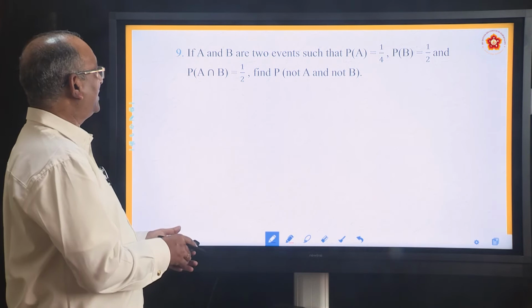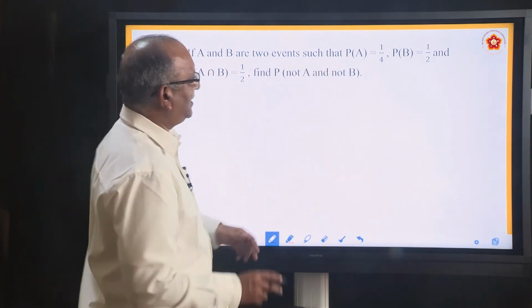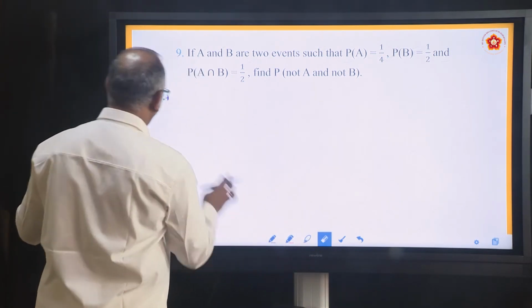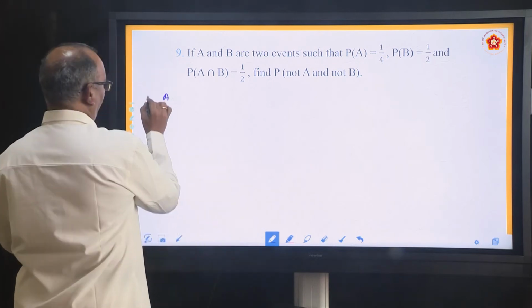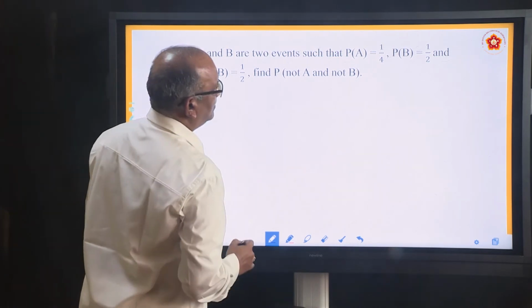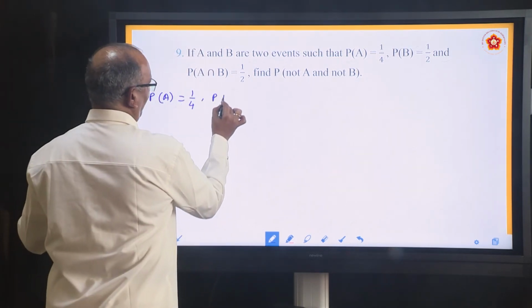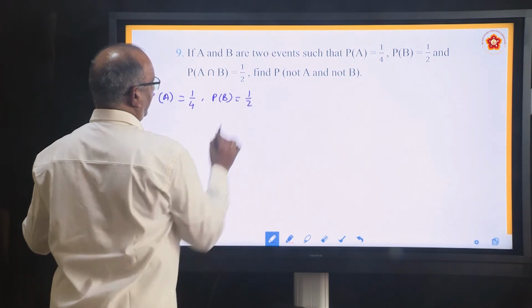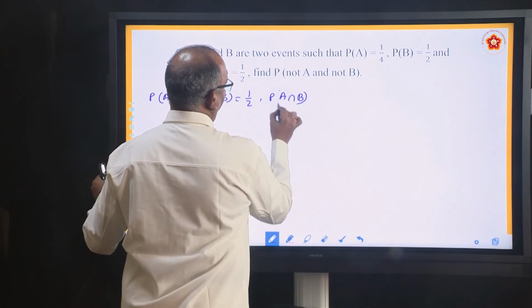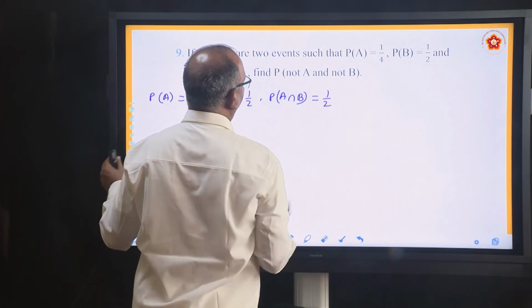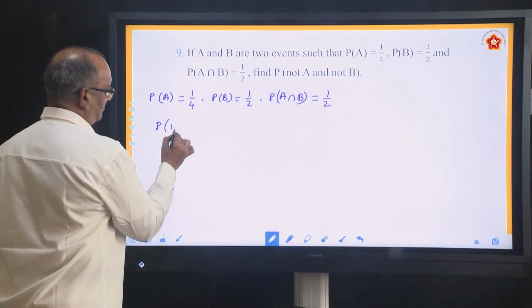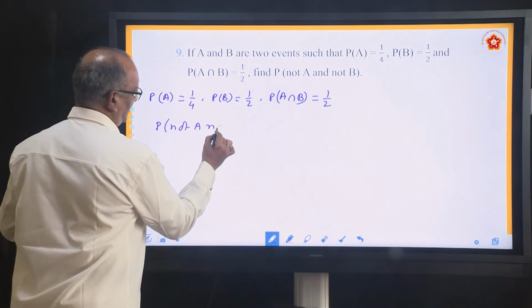Next question. If A and B are two events such that P(A) equal to 1 by 4, P(B) equal to 1 by 2, P(A intersection B) equal to 1 by 2, find P(not A, not B).